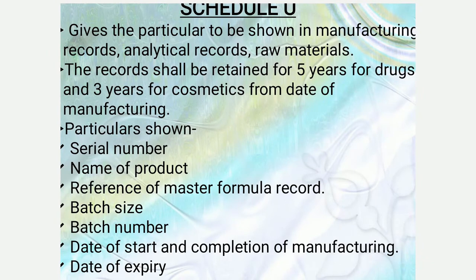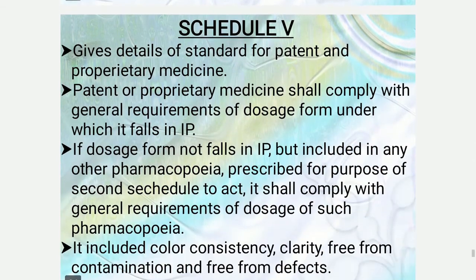Next is the Schedule U. It gives the particulars to be shown in the manufacturing records, analytical records, raw materials. The record shall be retained for 5 years for drugs and 3 years for cosmetics from the date of manufacturing. The particulars which have to be shown include the serial number, the name of the product, the reference of the master formula record, also known as MFR, and batch sizes, batch numbers, the date of start and completion of the manufacturing, the date of expiry, etc.